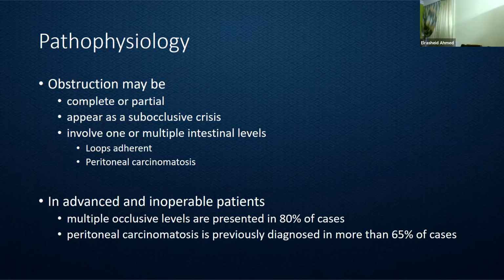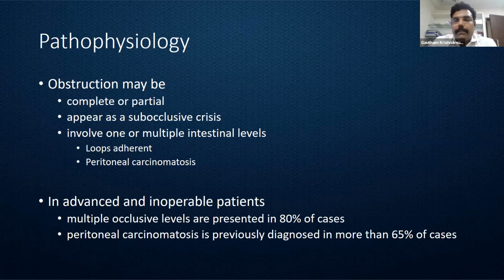For example, if we have a carcinoma of the sigmoid and an ileal loop that is adherent to it, then these patients can actually present with a small bowel obstruction rather than a large bowel obstruction because of the kinking caused at the level of the ileum. Similarly, if a patient has peritoneal carcinomatosis, this group of patients can present with a small bowel obstruction.